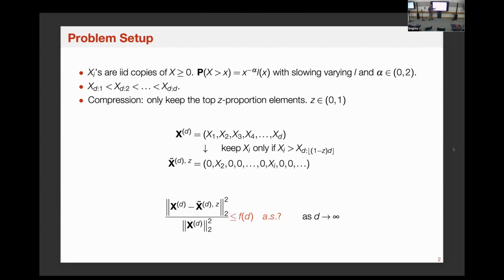What we're interested in here is, do we have a control or some characterization of the decaying rate, say in an almost sure sense or with high probability? In particular, can we have this control in a more explicit way so that we know how it depends on d and what exactly the leading coefficients are, so we can actually apply them in practice?